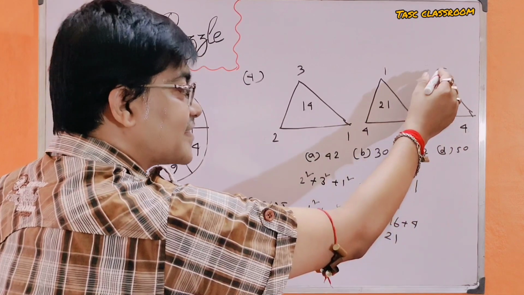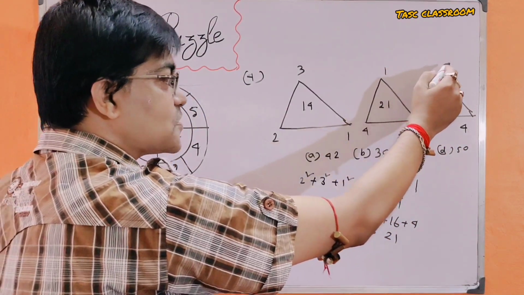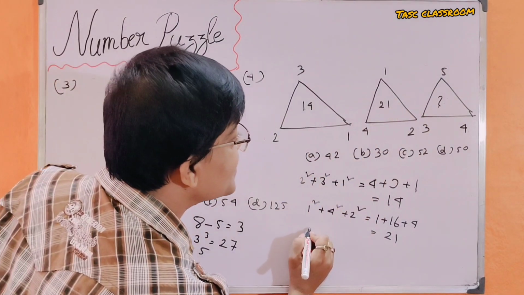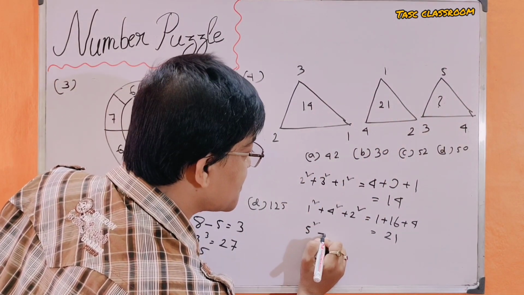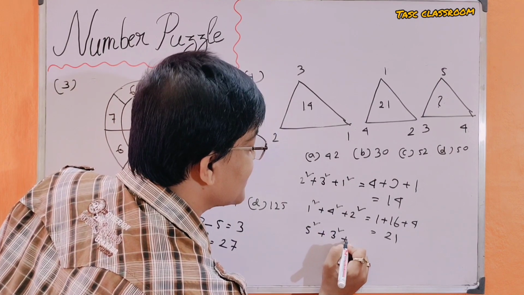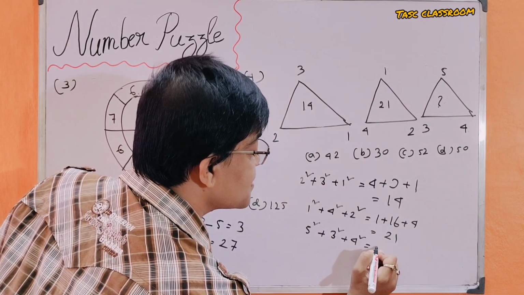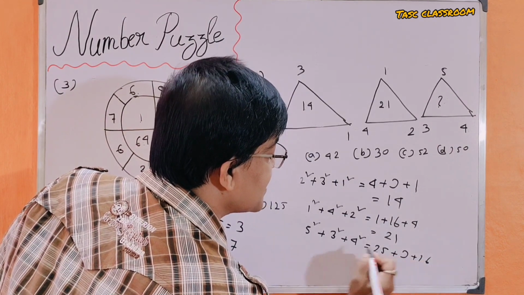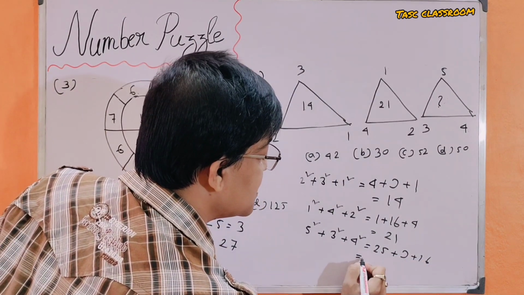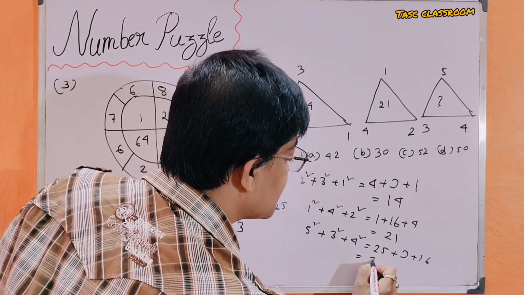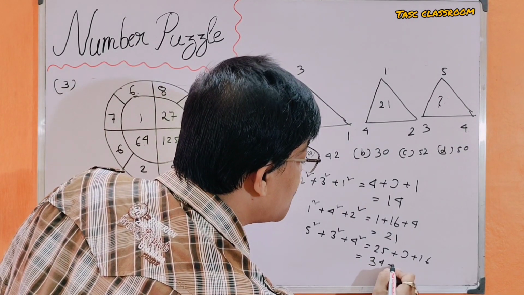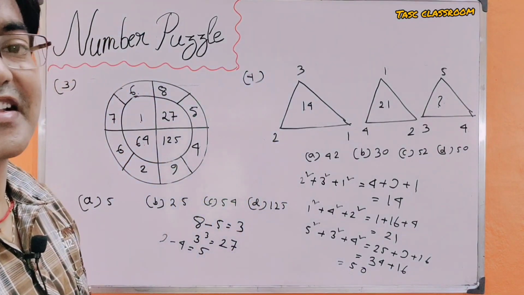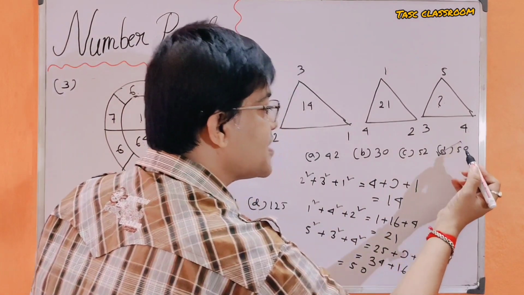For the third triangle, whose vertices are 5, 3 and 4, the relationship is 5 square plus 3 square plus 4 square is equal to 25 plus 9 plus 16, is equal to 34 plus 16 is equal to 50. Then the correct answer is 50.